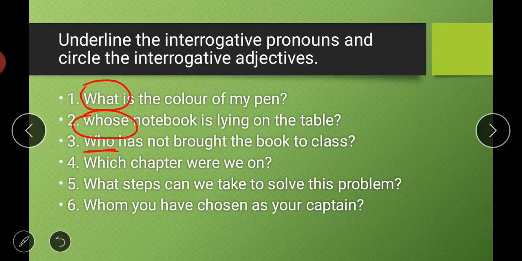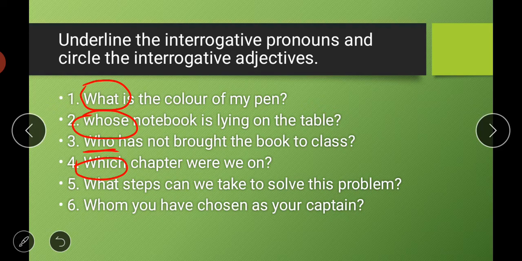Next, again, which chapter were we on? Which is describing the chapter, so again it is an interrogative adjective, so we will circle the word which. Then, what steps can we take to solve this problem?